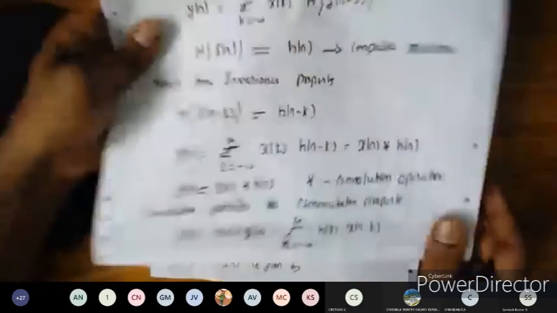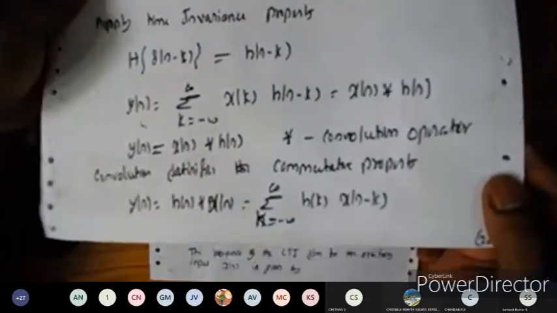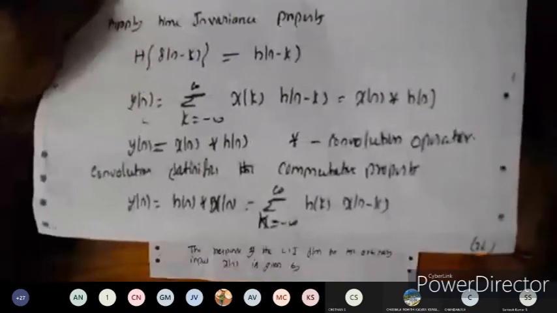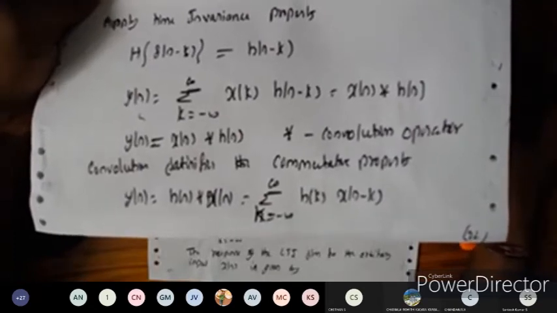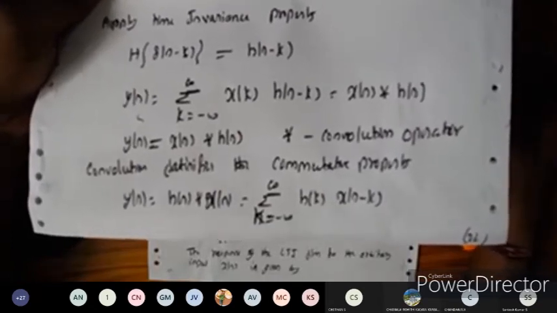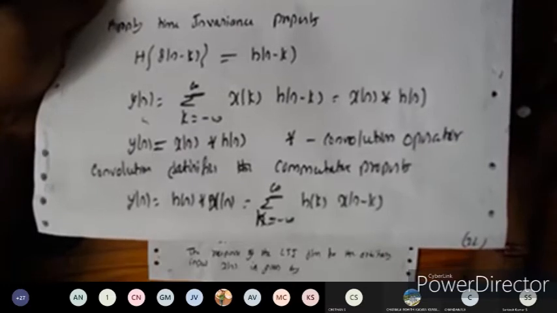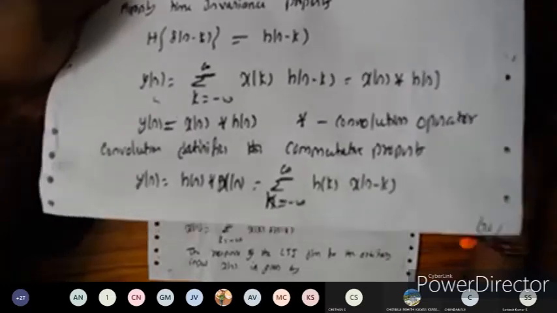We can have the shift here. So this is the convolution property, and it satisfies the commutative property. Okay, so done, right? This is the convolution operator and the commutative property.